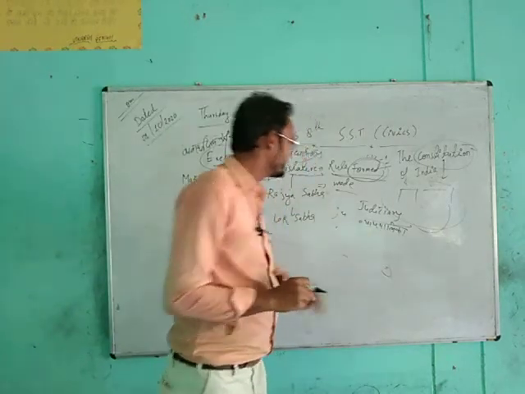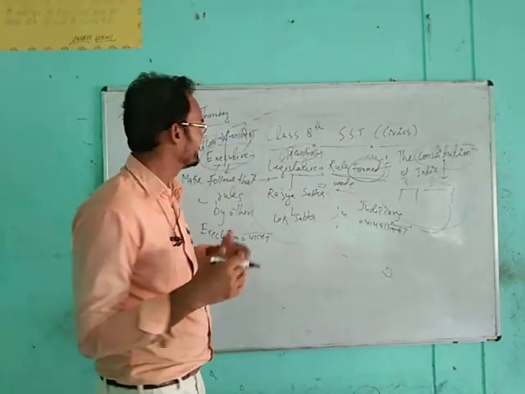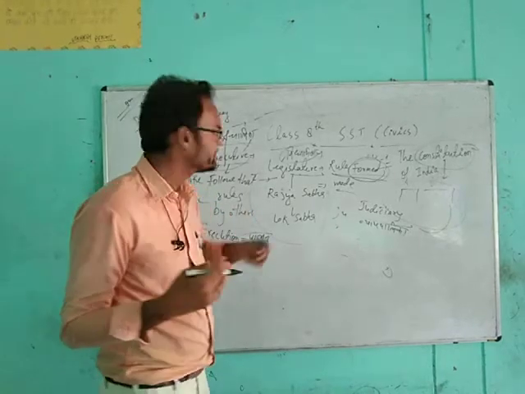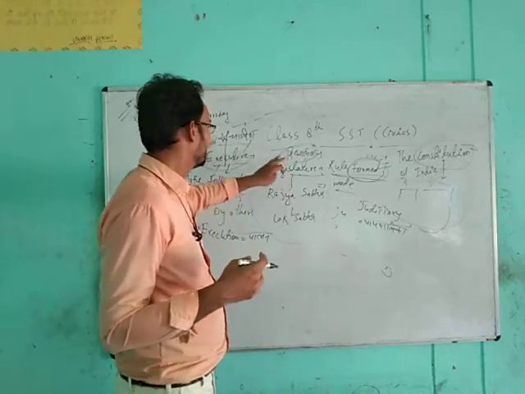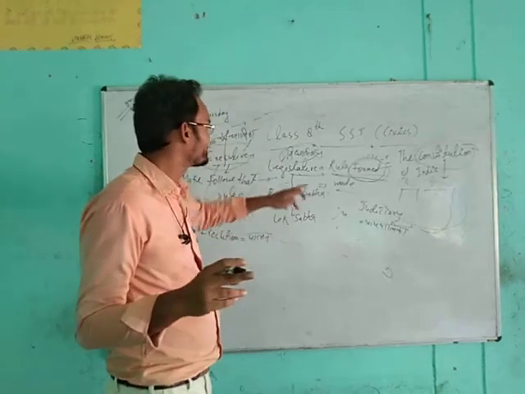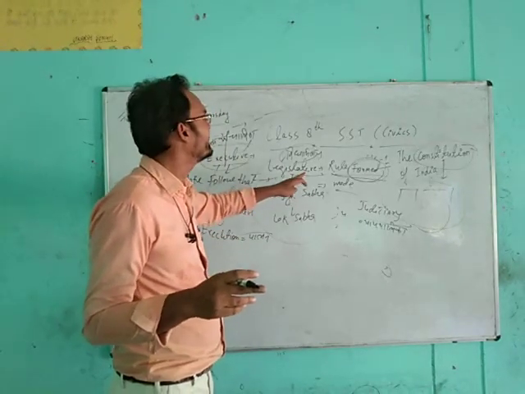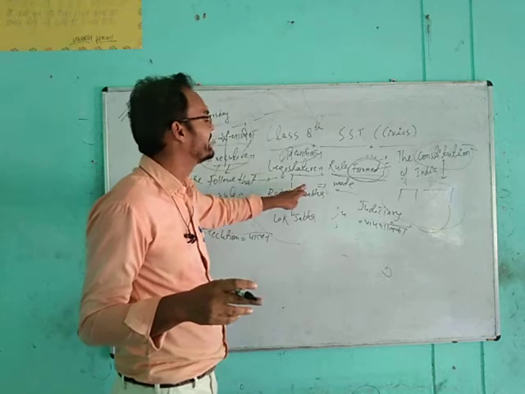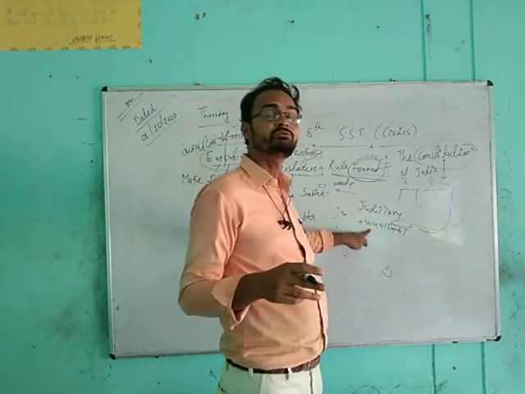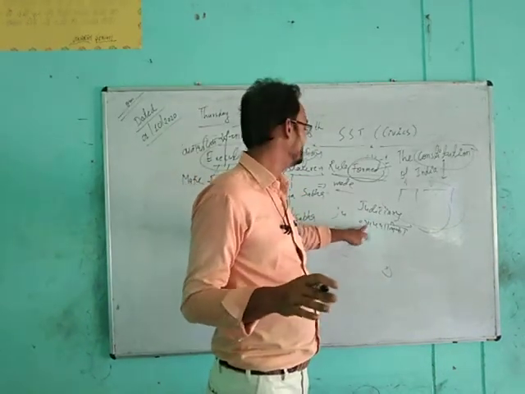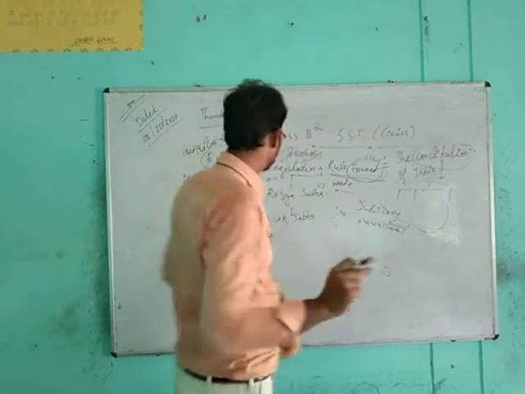Okay, so judiciary checks whether the laws are being followed or not. If legislature forms a law, firstly it has to be permitted by the President, and at the same time it has to be cleared by the judiciary.